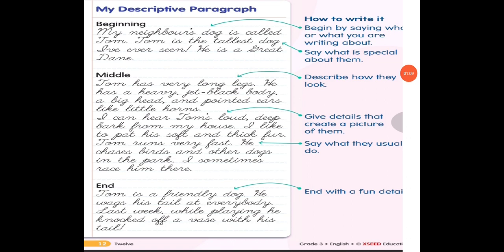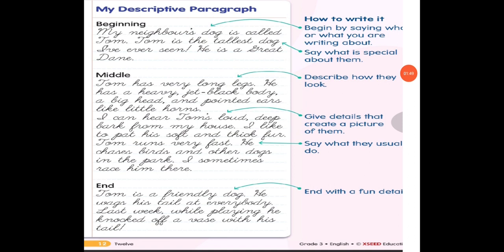So student, this is your descriptive paragraph that is given in your content book. So now let's read how to write it. Begin by saying what or who you are writing about. Next, say what is special about them. So this is the beginning part. In the beginning part, we write down the name of the person or thing or animal. Then we write what is special about them.